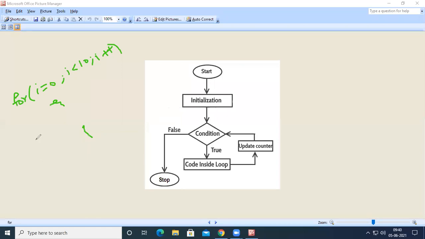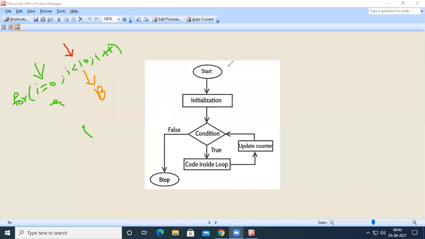The first step executed by the compiler is initialization, where it initializes a variable with some value. After initialization, the control checks the condition. If the condition is true, it executes the body of the for loop. In case the condition is false, it just comes out of the loop.